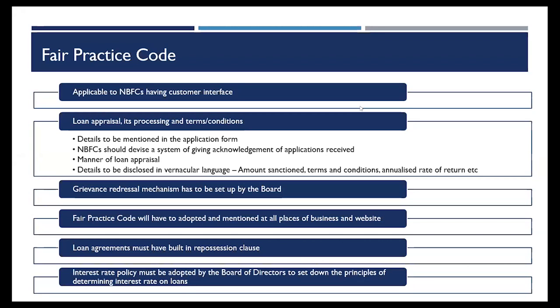from different customers. So that has to be clearly laid down, and that has to be mentioned in the loan application form itself, that yes, there are criteria for charging different rates of interest and doing different gradation of risk, and based on that, I'll charge a different rate of interest from such and such customers. There's also a requirement to give acknowledgement of the loan application form. The grievance redressal mechanism, this is also a part of the FPC.